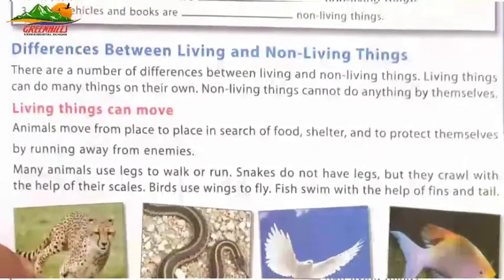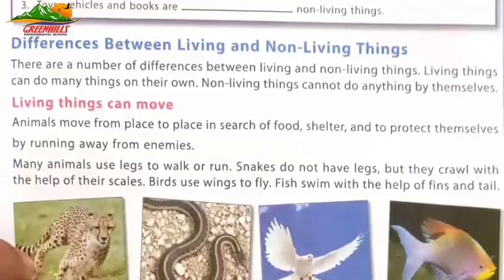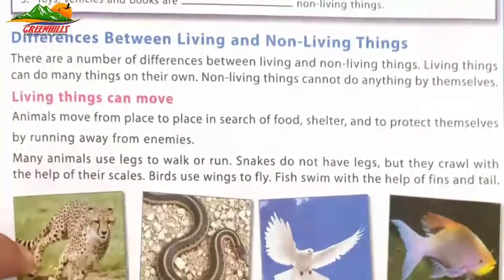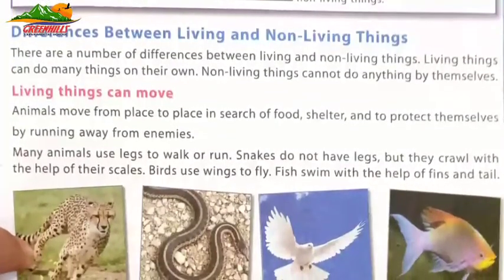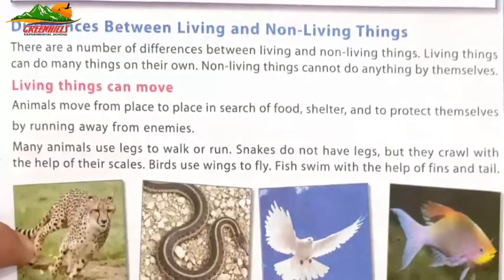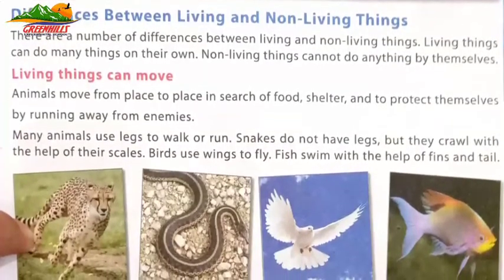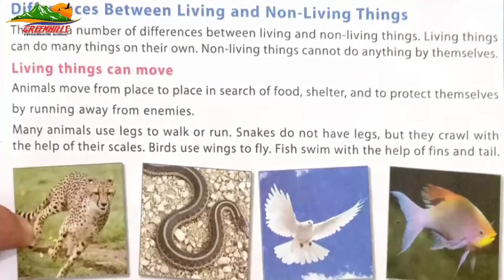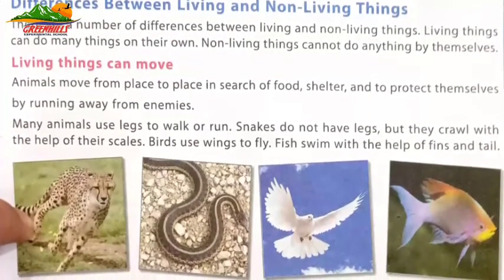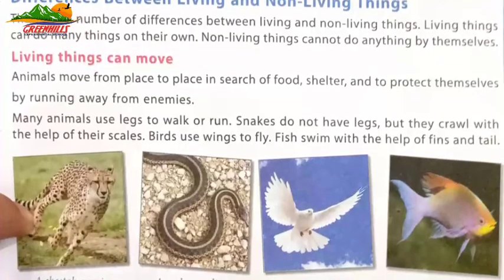Now, differences between living and non-living things. There are a number of differences between living and non-living things. Living things can do many things on their own. Non-living things cannot do anything by themselves. Living things can move.